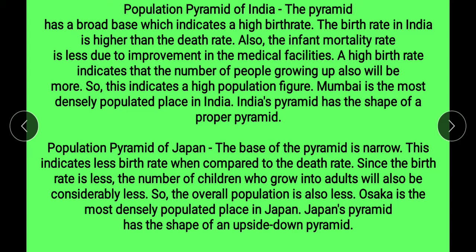Next is population pyramid of Japan. The base of the pyramid is narrow. This indicates less birth rate when compared to the death rate. Since the birth rate is less, the number of children who grow into adults will also be considerably less, so the overall population is also less. Osaka is the most densely populated place in Japan. Japan's pyramid has the shape of an upside down pyramid.